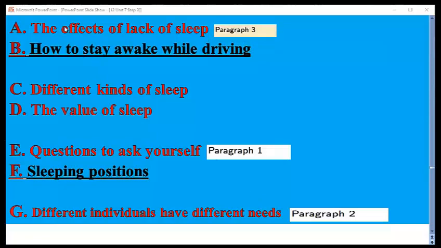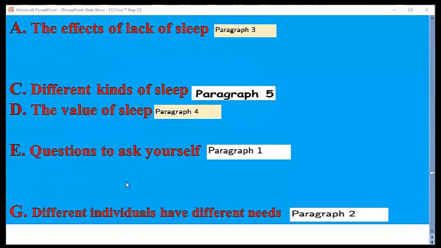Paragraph number 3, the effects of lack of sleep. What about number 4? The value of sleep. And the last one is different kinds of sleep. So here we have 5 paragraphs. It's paragraph 1, paragraph 2, paragraph 3, paragraph 4, and this is the last paragraph, paragraph number 5, which is talking about different kinds of sleep.